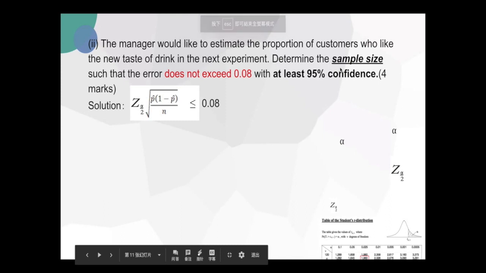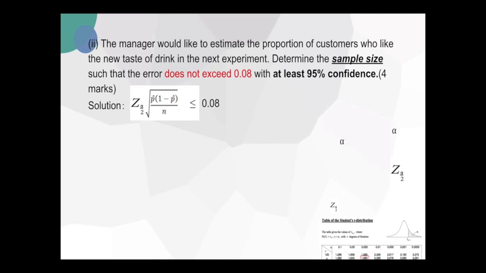I will now talk about question A2. The manager would like to estimate the proportion of customers who like the new taste of drink in the next experiment. Determine the sample size such that the error does not exceed 0.08 with at least 95% confidence. So we can use the probability formula to find the answer. Since the question states that the error does not exceed 0.08, we can use the less than or equal to sign to represent this meaning.